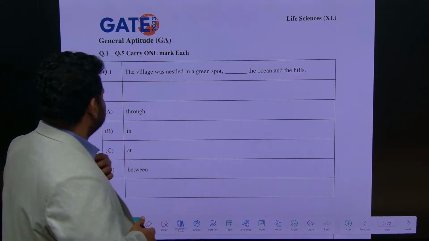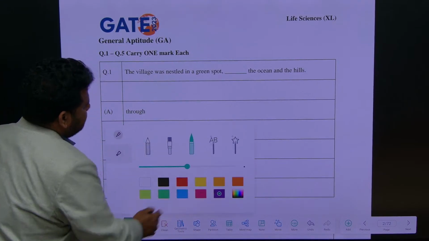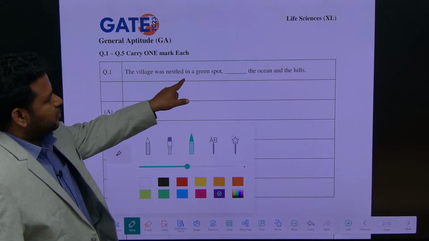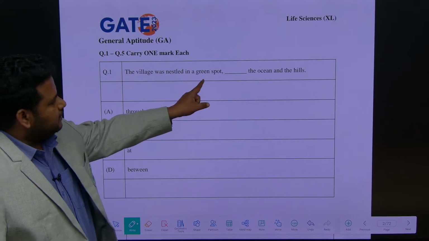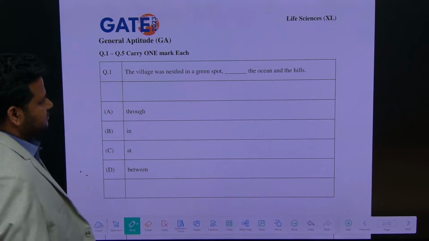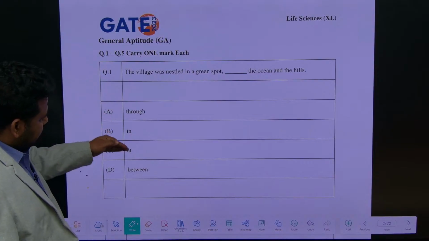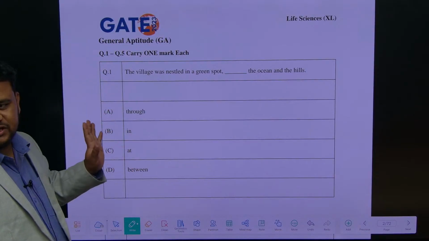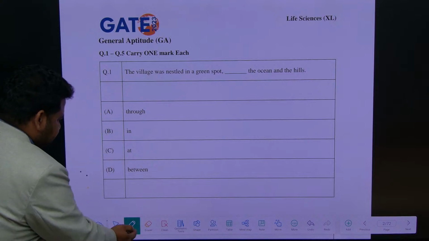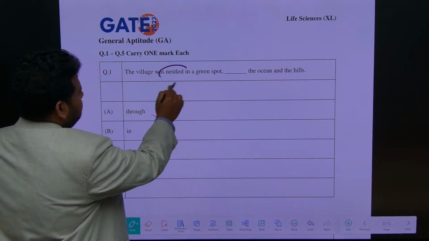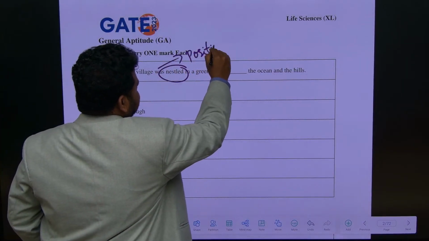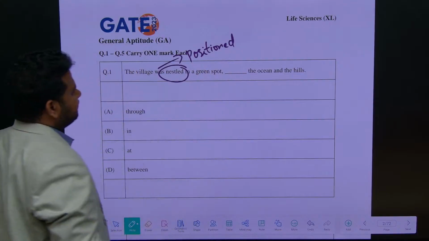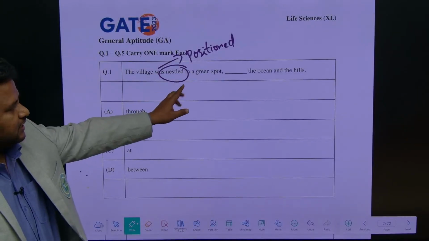Okay, so look at this question. The village was nestled in a green spot, dash the ocean and the hills. Options: through, in, at, between. First of all, you should know the meaning of nestled. Nestled means you are positioning yourself; it is nothing but positioned. The village was positioned in a green spot, dash the ocean and the hills. Through the ocean and the hills?